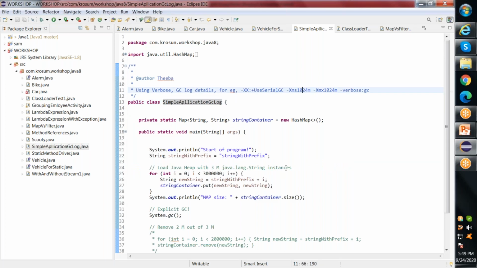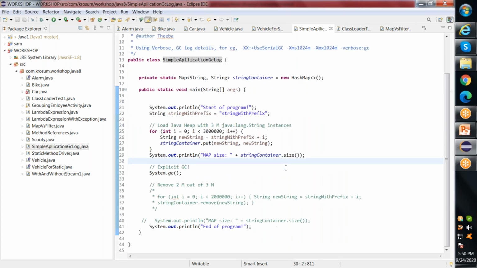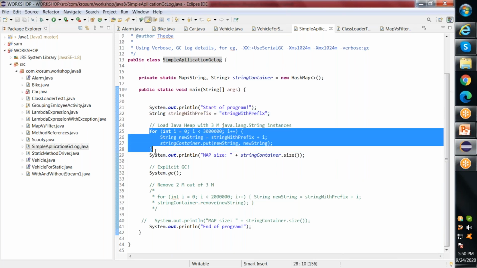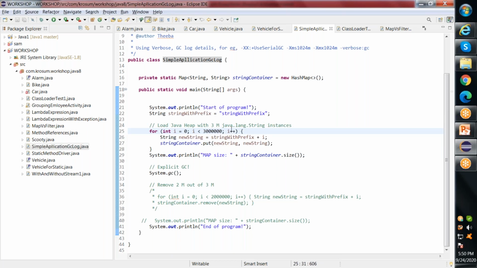So if you see here, this is one of my small programs. Here I have a string variable, and I'm creating new string variables, say for example 3 million of them. This loop is running 3 million times, which means I'm creating 3 million new strings using my old string.